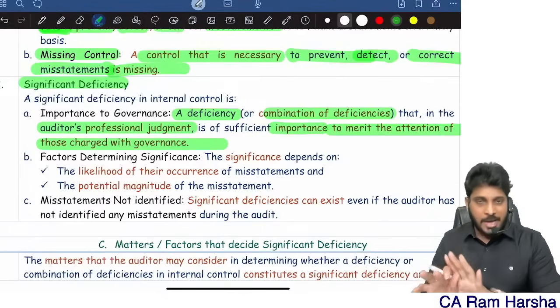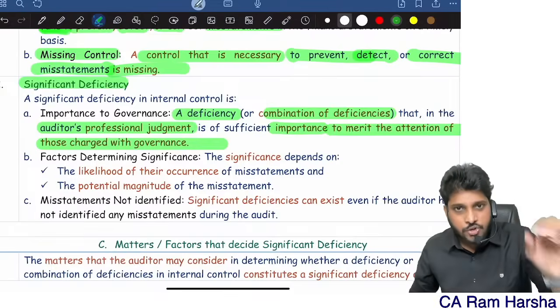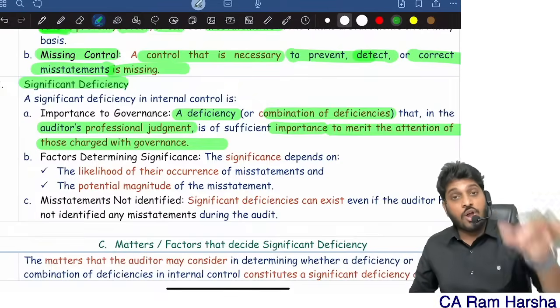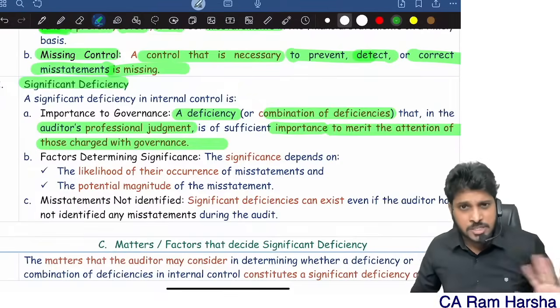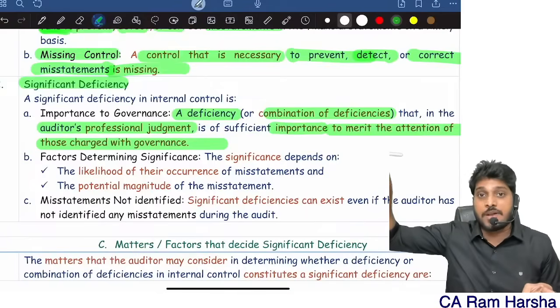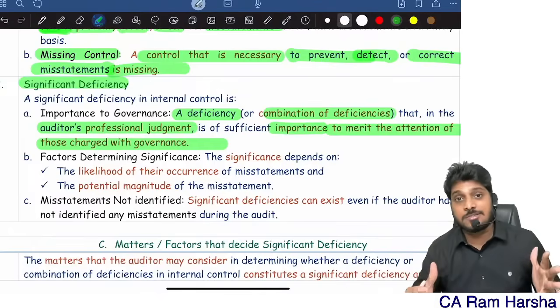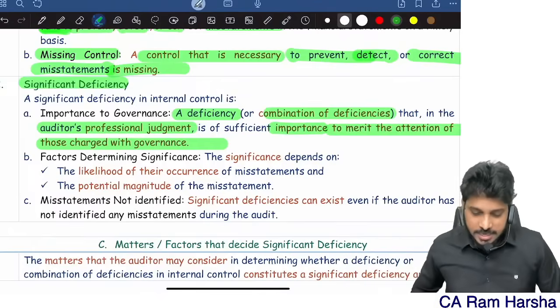Very simple. Basically, a deficiency is either an ineffective control or a missing control. Both are deficiencies. And if I feel top management should be aware of it, given its severity, then the deficiency is called a significant deficiency.